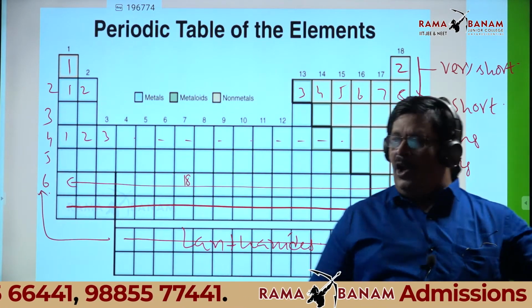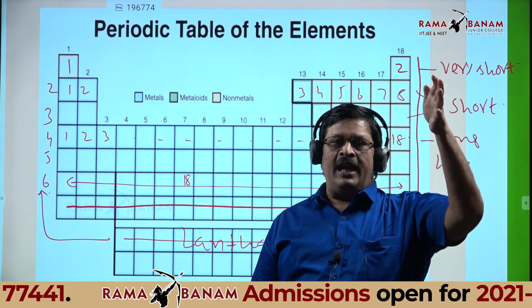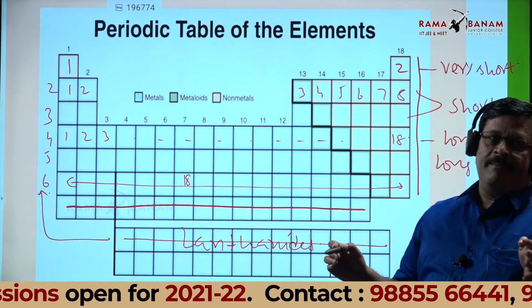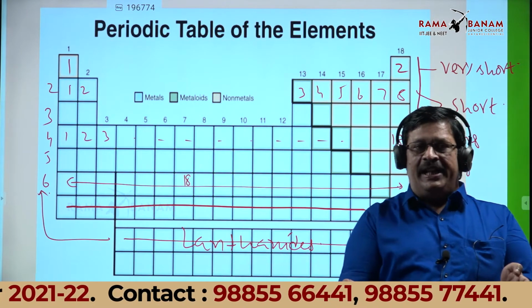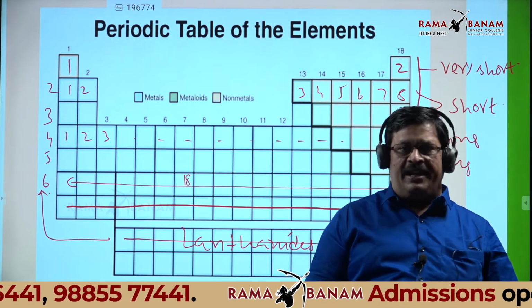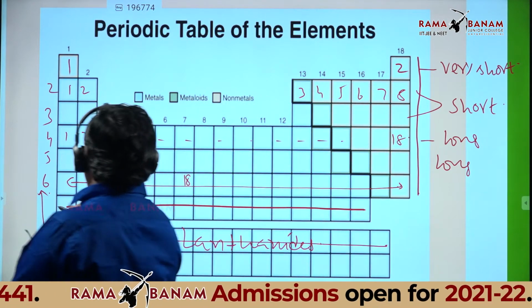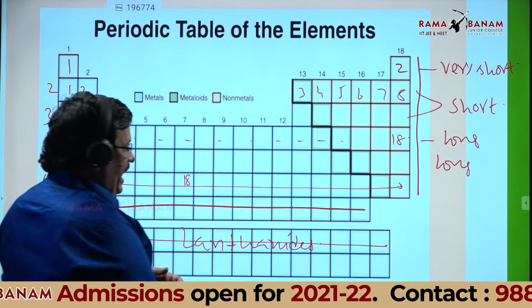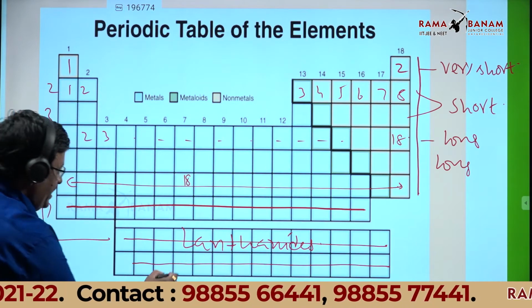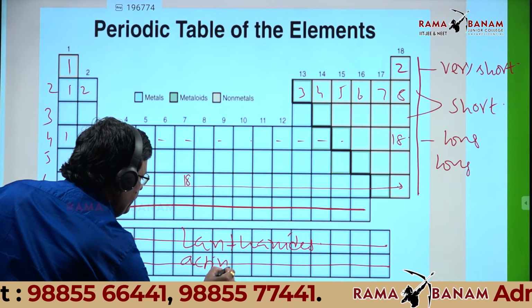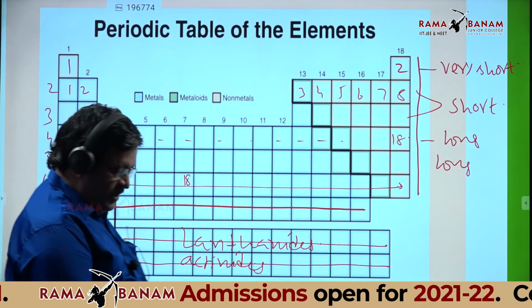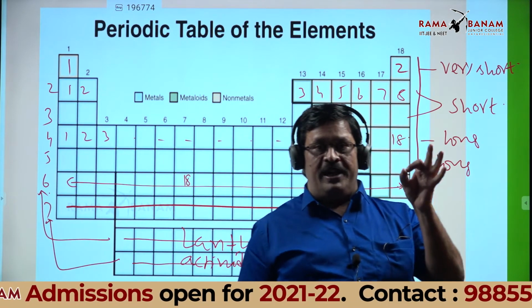So the longest period is the sixth. 32 elements in the sixth period: 18 in the main body and 14 lanthanides included in the sixth period. So the total elements in the sixth period is 32. This is the seventh period now. It is still incomplete. The second series is called actinides. So actinides belong to the seventh period. That is more important, students.